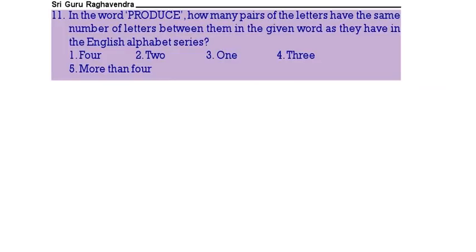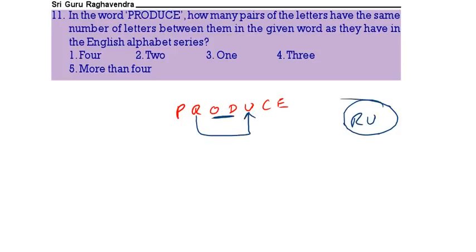Next one. In the word produce, how many pairs of letters have the same number of letters between them as in the English alphabetical series? Now if you see the word produce, P-R-O-D-U-C-E, what is the gap between the two alphabets here? The same gap should be in the English alphabetical series. Now if you see this one, R-U. Between R and U there are only 2 gaps. So only one pair we will get, that is RU. There is no other pair.